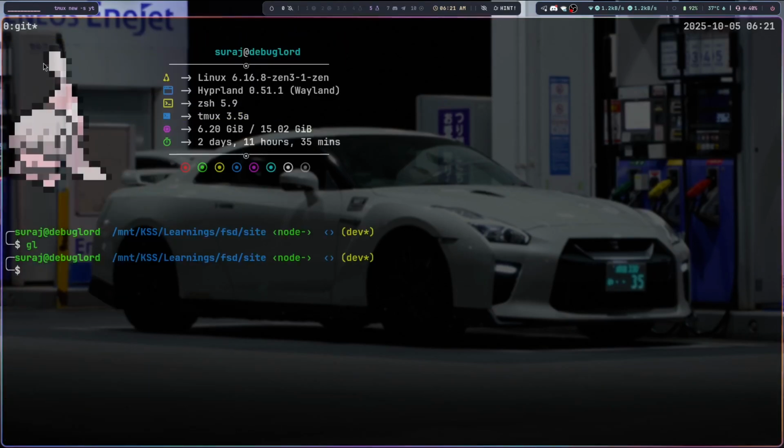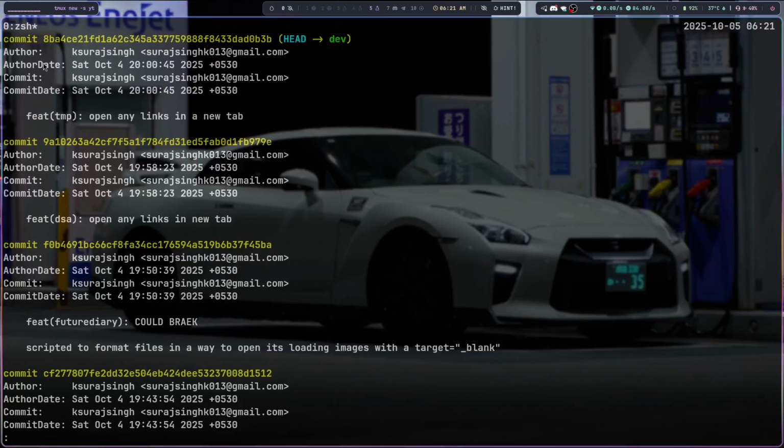So in order to get a descriptive log, you have to use git log --pretty=fuller. If you see over here, this particular commit with this particular message was made by the author on 4th of October, Saturday, at this time, and that was when the commit was also made, which is when it was registered as author date. If I change this commit again, then the commit date is going to change. Let me show you that.